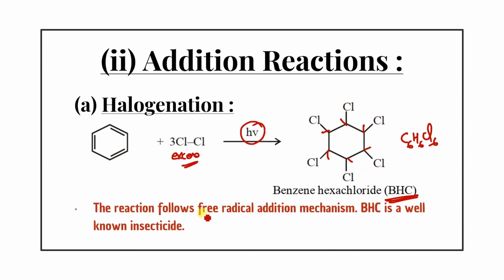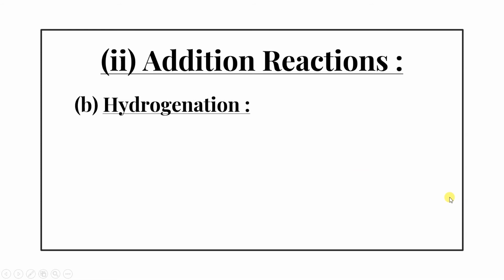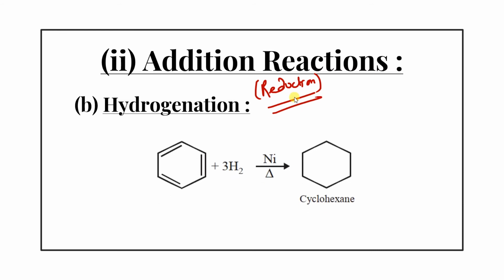Okay, so this reaction follows the free radical addition mechanism, and BHC is a well-known insecticide. Somewhere it is also called as gammexane. Okay. Now hydrogenation, addition reaction. Here hydrogenation. So that means it is also called reduction. Yes. So if benzene undergoes reduction, hydrogenation, it will give you cyclohexane, and the reaction is always in presence of well-known reagent, that is Ni.